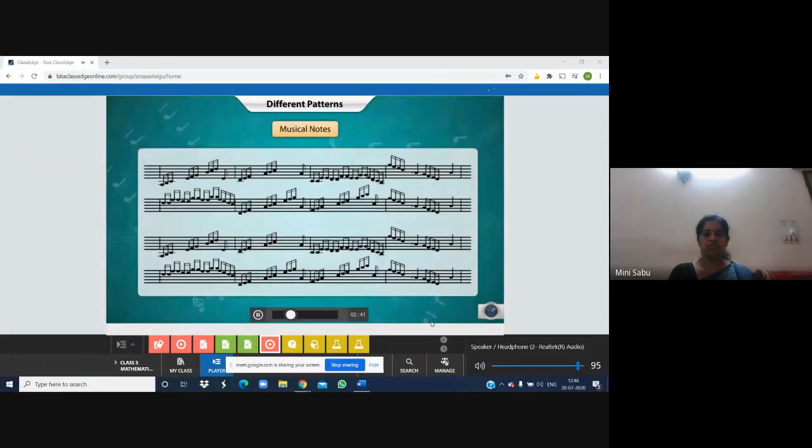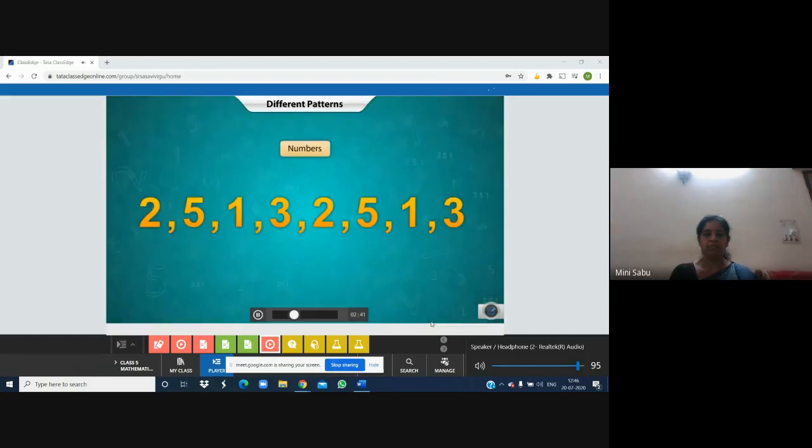Musical notes. Or numbers that is repeated again and again in a predictable way.